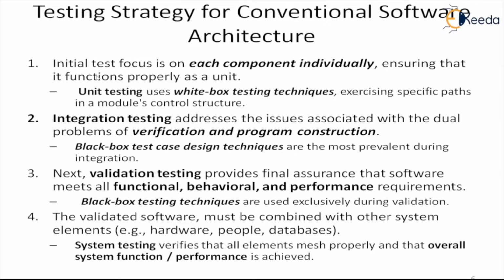So the first and foremost is that the initial test should focus on each component individually, ensuring that it functions properly as a single unit. So each unit of work product, or each unit of program or component, has to work independently and correctly. That is the focus of the first test. And this is normally termed unit testing, and it uses a white box testing technique. So later in some other class, we will go into the detail of what white box is.